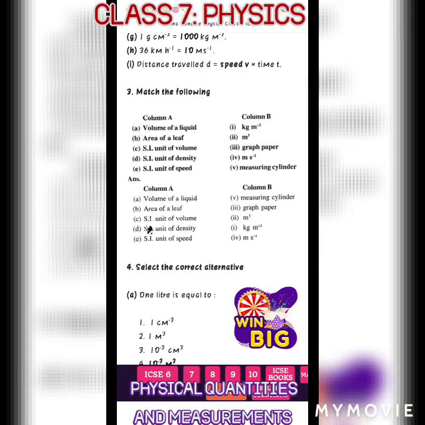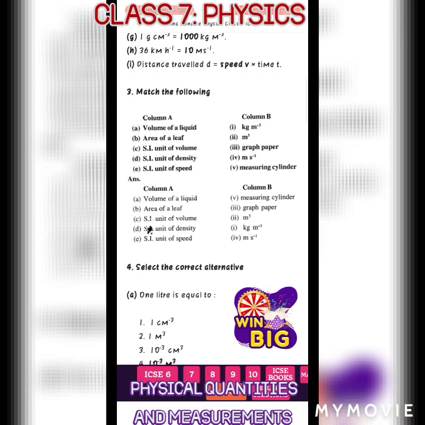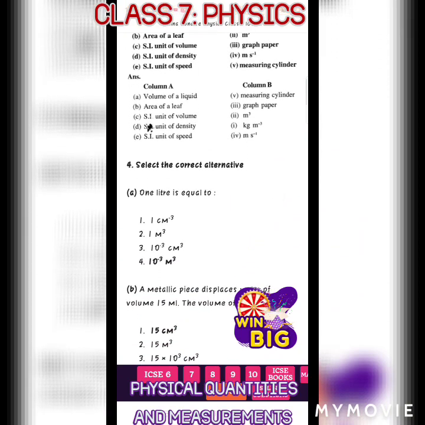For volume of a liquid, we have to use a measuring cylinder. Area of a leaf, we know it is an irregular shape object, so we have to use a graph paper to measure. Then number C, unit of volume, it is meter cube. SI unit of density, we already know, kilogram per meter cube. SI unit of speed, meter per second.